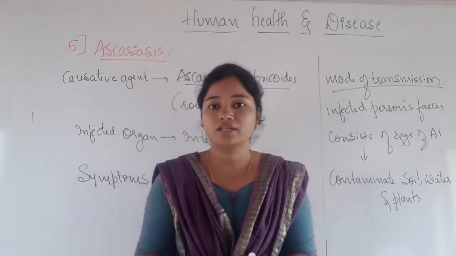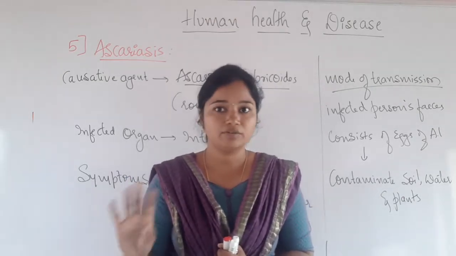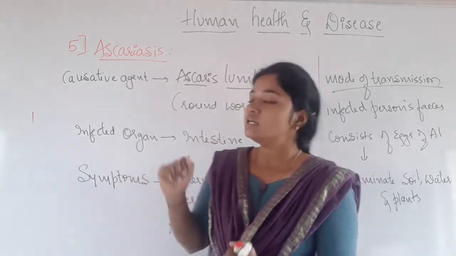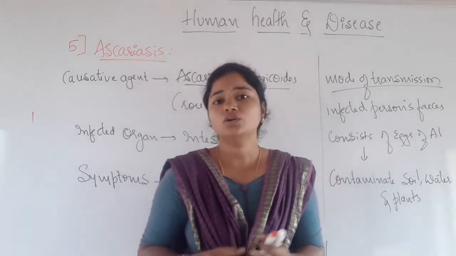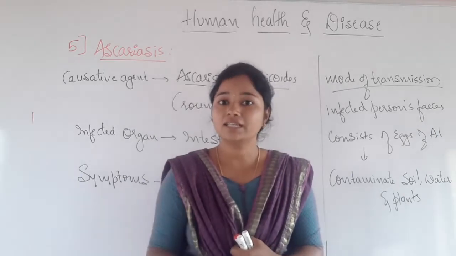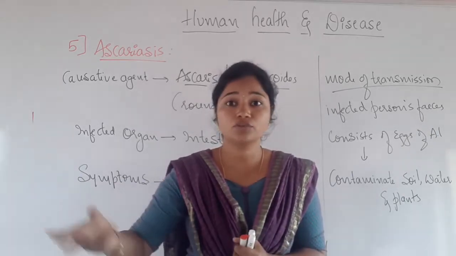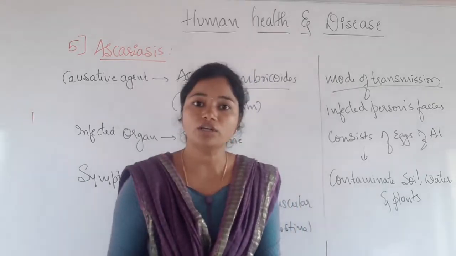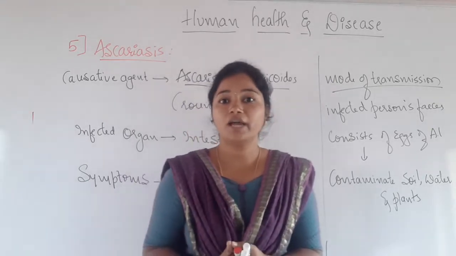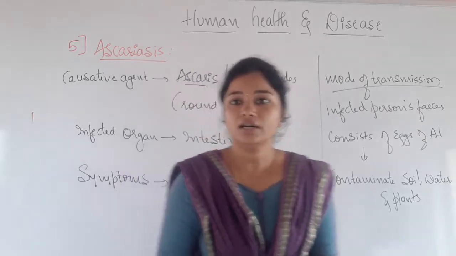When the normal person has this contaminated food, meaning contaminated fruits and vegetables, or the contaminated water, that person is going to get infected by Ascaris lumbricoides. So that is regarding Ascariasis.